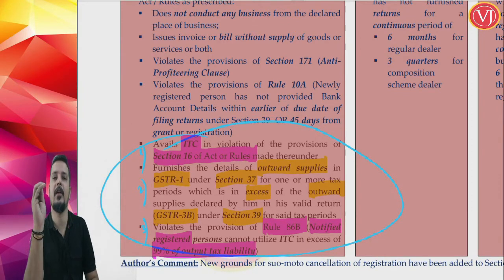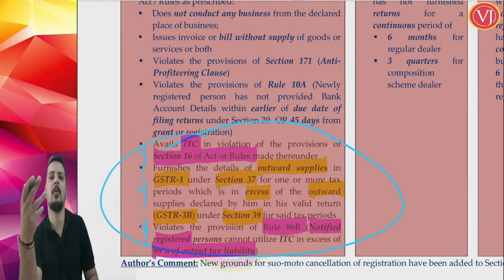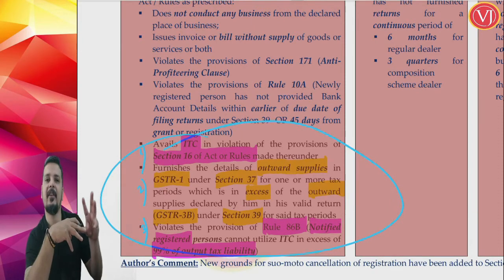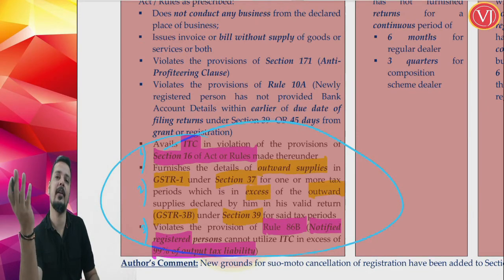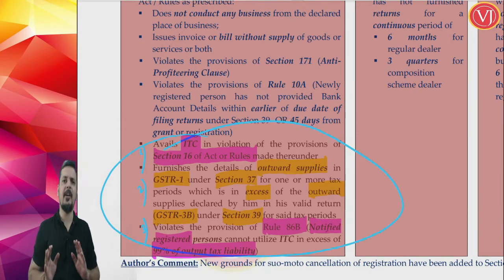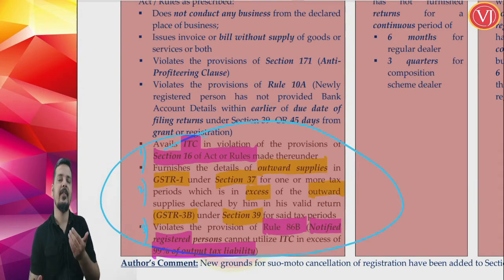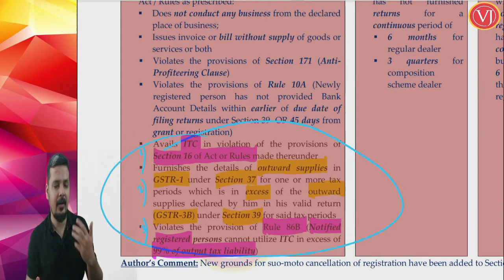The first point talks about you availing credit which is not in terms of section 16 or rule 36, 37. Highly dangerous point. This should not have been there as per our understanding. Second point, very logical point. Your outward supplies in GSTR 1 happen to be more than your outward supplies in GSTR 3B, which means a supplier is paying lesser output tax and is allowing the recipient to claim more input tax credit. There might be reasons for that. You explain the reasons. Understand that when suo motu cancellation starts, they will ask you for the reasons. If you submit the proper reasons, no worries. It will not cancel just like that. You will be given an opportunity.